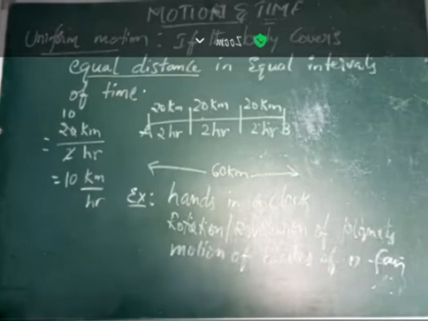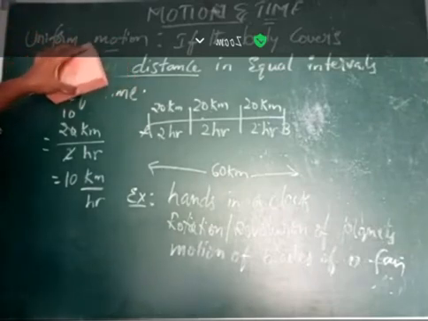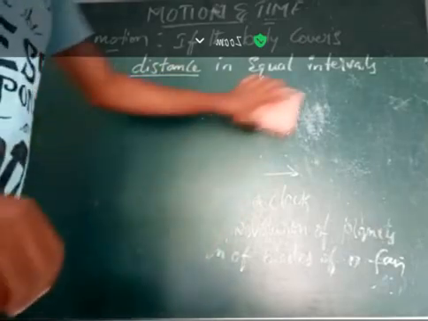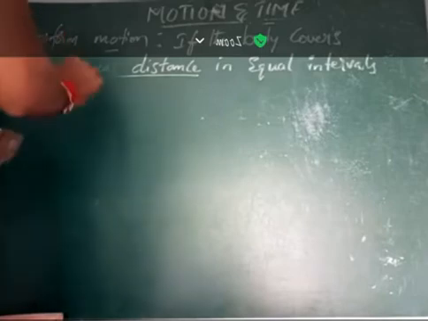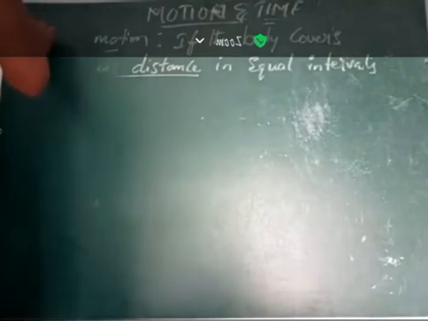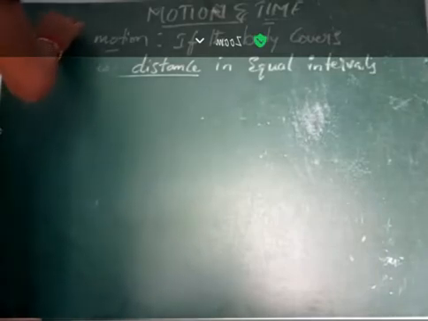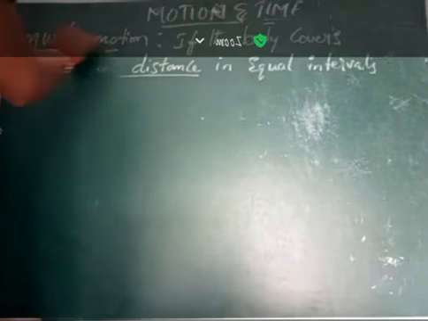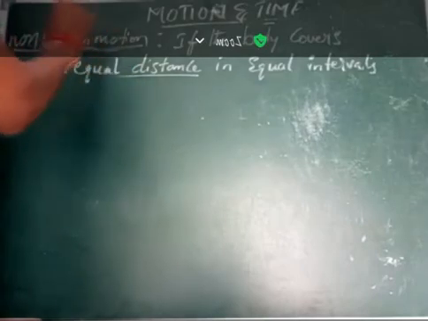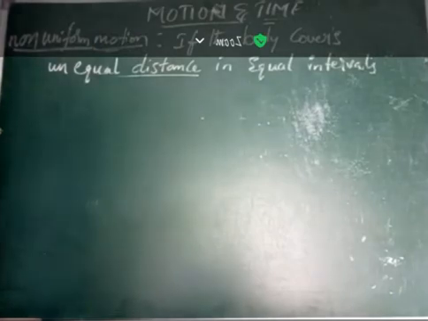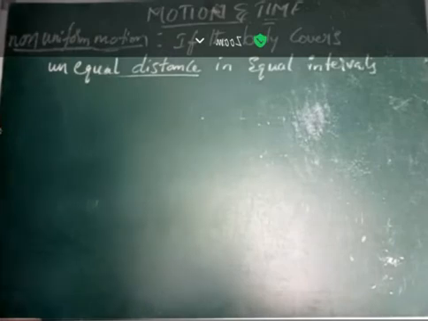Okay. Next, non-uniform motion. So coming to the definition of non-uniform motion: if your body covers unequal distance in equal intervals of time, or